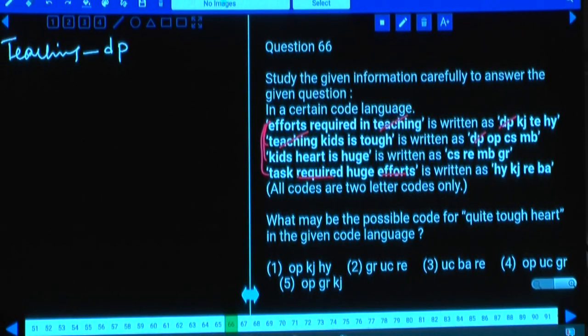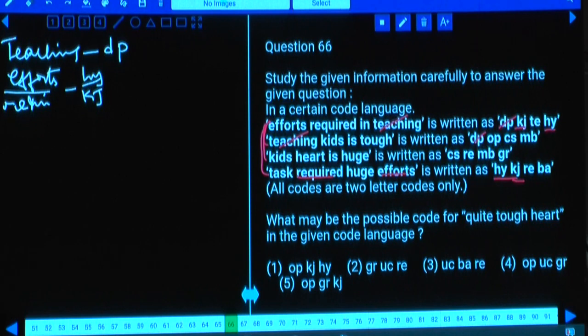As two words are common between these two, and the codes for these two could be efforts and required. And the codes for these two, efforts and required, could be, yes, tell me what are the codes? KJ and HY. HY and KJ are the codes for these two in any order, HY, KJ. Then what is the word left over in statement 1? In. And what is the code left over in this one? TE. And the code to the word in is TE. Done with this? In is TE.